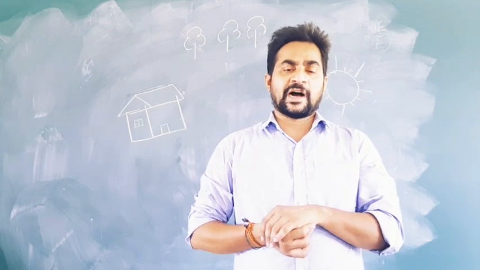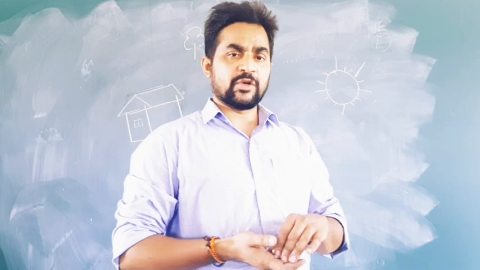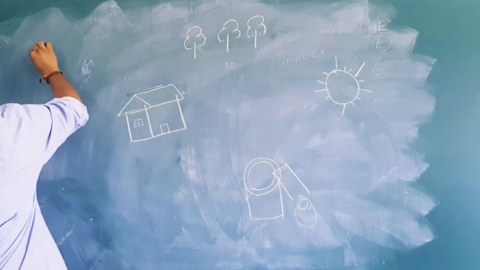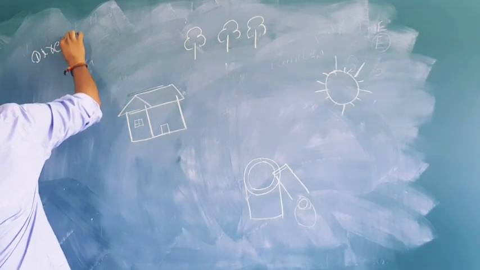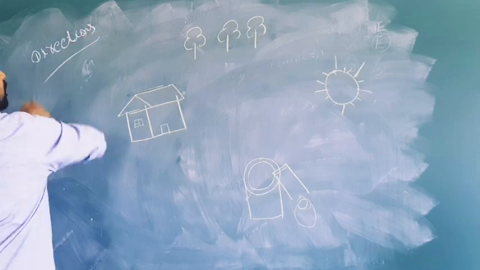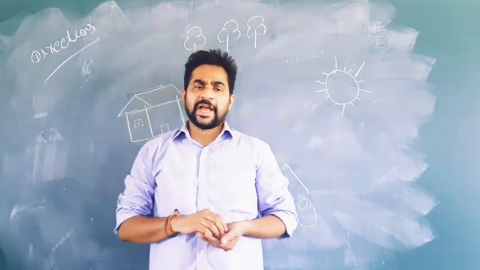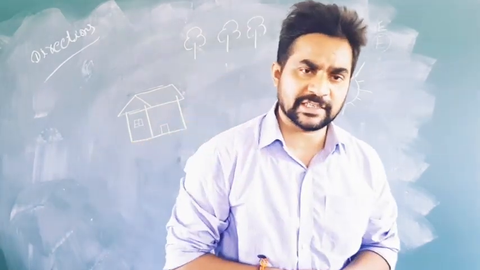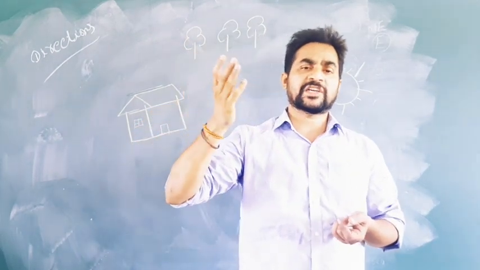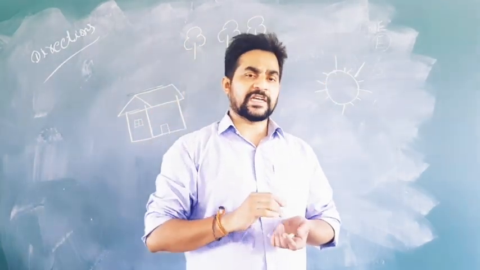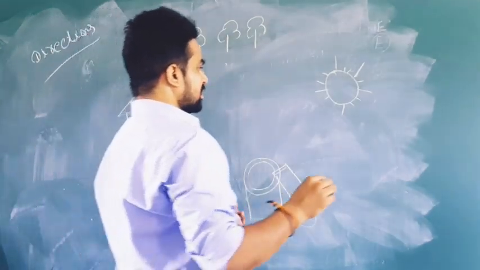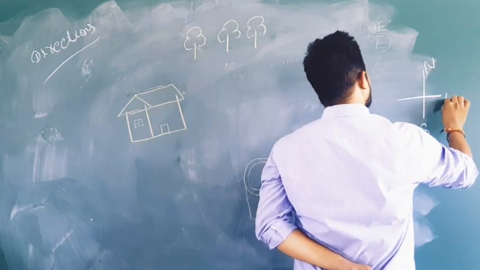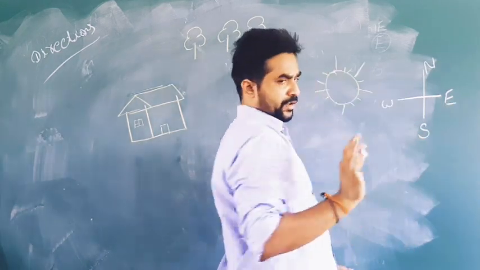And there, I mentioned that today I am going to start a new concept, that is, directions of a map. How many directions do we have? Actually, from childhood onwards we have been reading that we have four directions. One is called the northern direction, southern direction, eastern direction and also the western direction. What are the directions we have? North, south, east and also west.